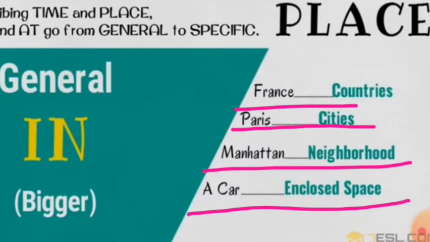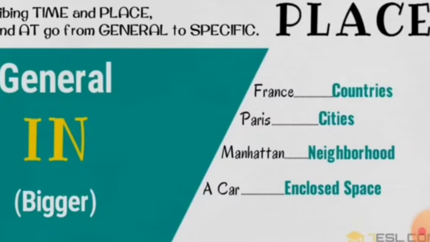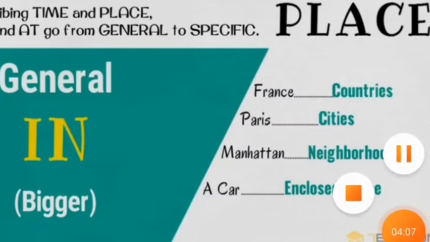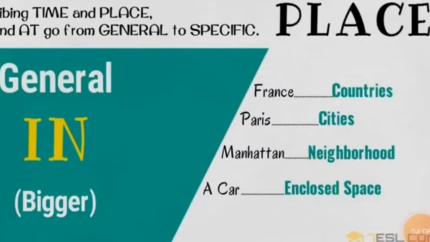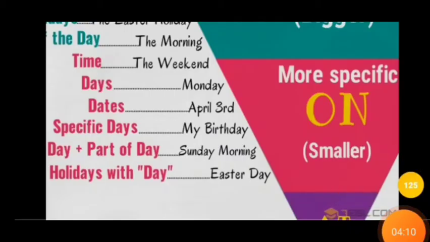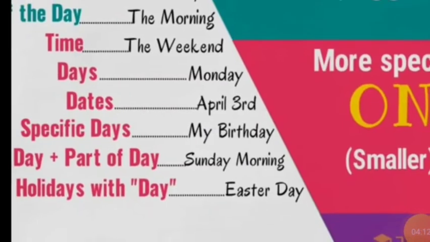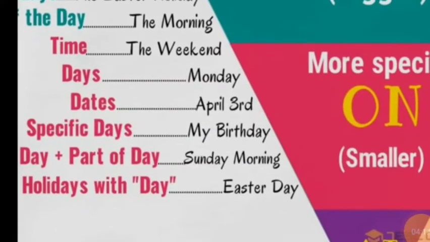Now let us see the next part of the same chart. Now let us understand the use of on, which is used to denote a little smaller thing, not as big as in.